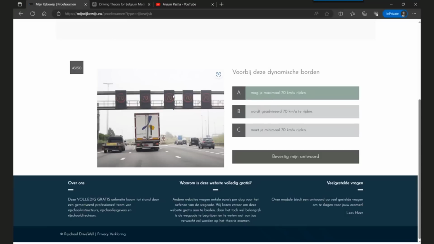These boards are putting limitations, prohibitions on the speed. This is a 5-mark question. Speed questions are 5-mark questions, so if you answer these questions wrong, you will lose 5 marks. And you must ride a minimum of 70 kilometers per hour? No. These boards don't tell you that you must ride at a minimum of 70 kilometers.